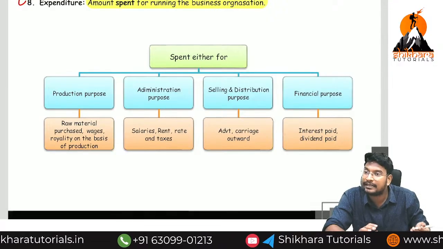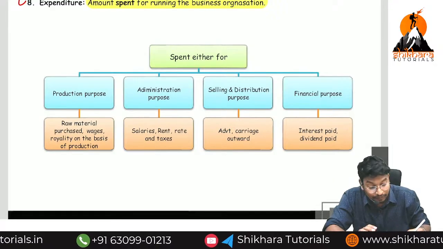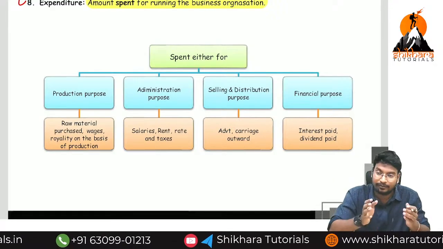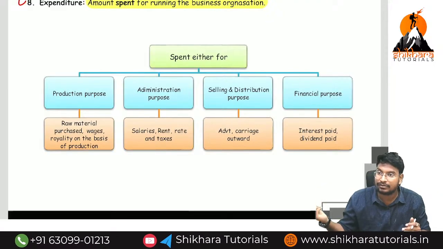In order to sell a particular product, what we need to give? Advertisement. Next, carriage outward. Carriage outward means from factory to outside. Carriage inward means from purchase place to factory.